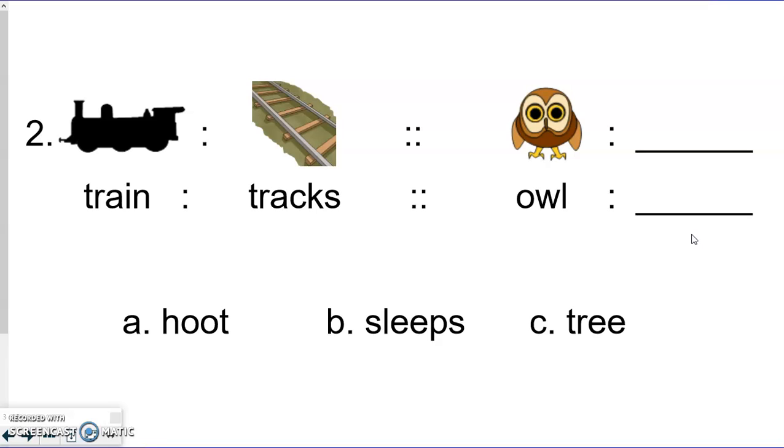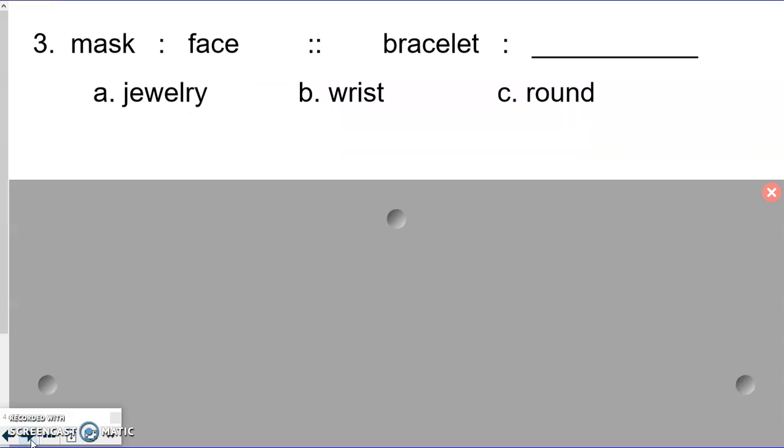And show me with your fingers what you're thinking is the correct answer. Show me a 1 for A, a 2 for B, or a 3 for C. Train is to tracks as owl is to, I hope you're showing me a 3 or a C for tree, because that's the correct answer. Train is on tracks, owl is in a tree. Location.